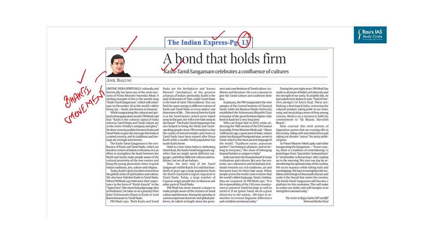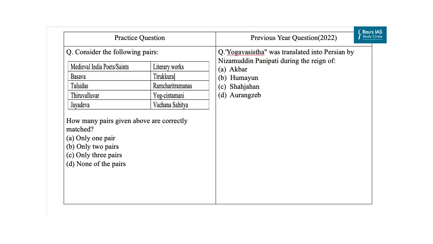Because Bhakti movement started in the 7th century and 8th century in Kerala and Tamil Nadu, which is very important for your prelims examination, as UPSC has covered different aspects of religious movement during medieval period. Like this question based on medieval literature came in year 2022. So here we have curated a question based on the same theme, that is literary work of various medieval Indian poets and saints. So in this practice question, you have to find out how many pairs given above are correctly matched.